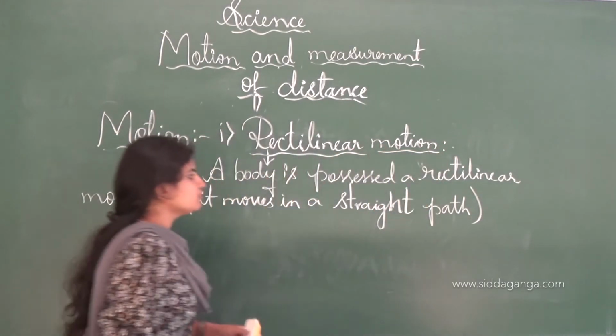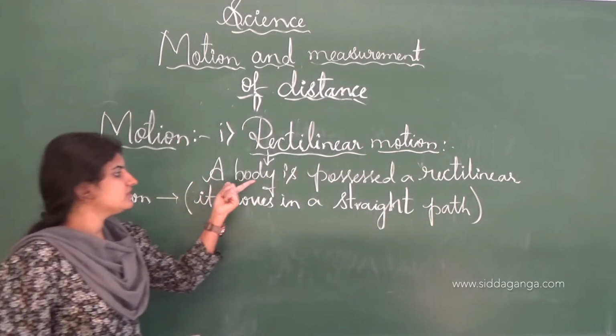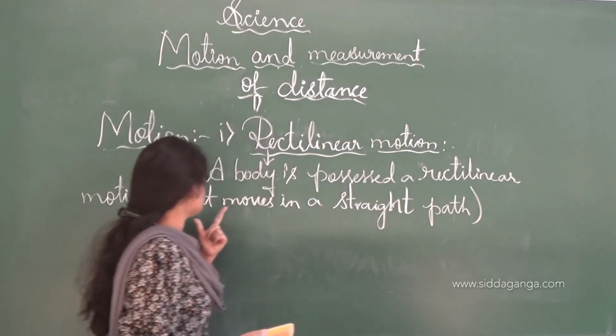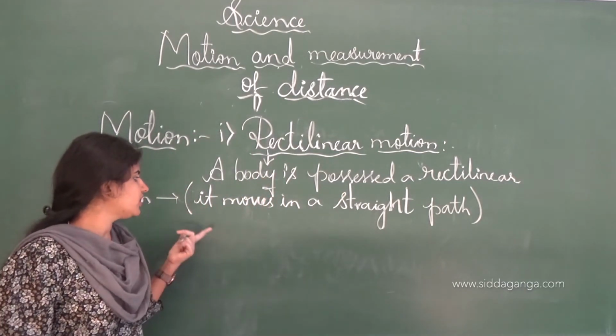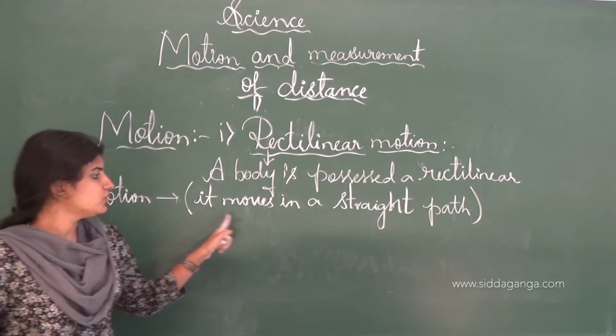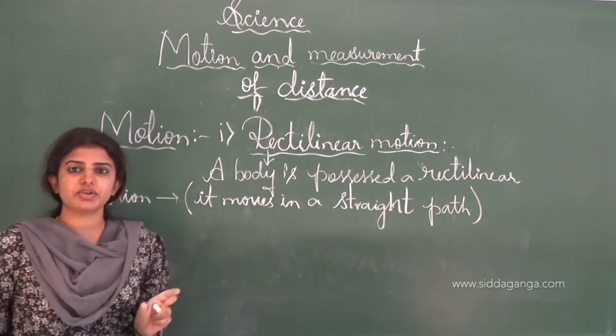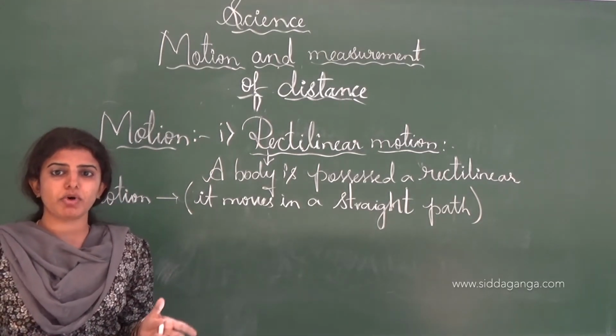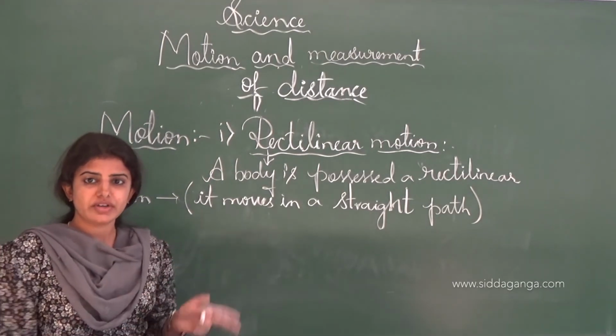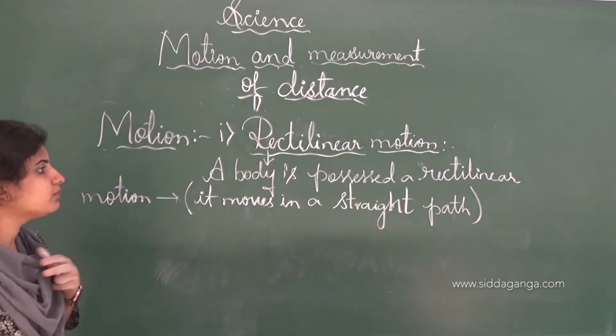A body is said to possess a rectilinear motion only when it moves in a straight path. If a particular object or any vehicle or body is moving in a straight way, then we call it a rectilinear motion.